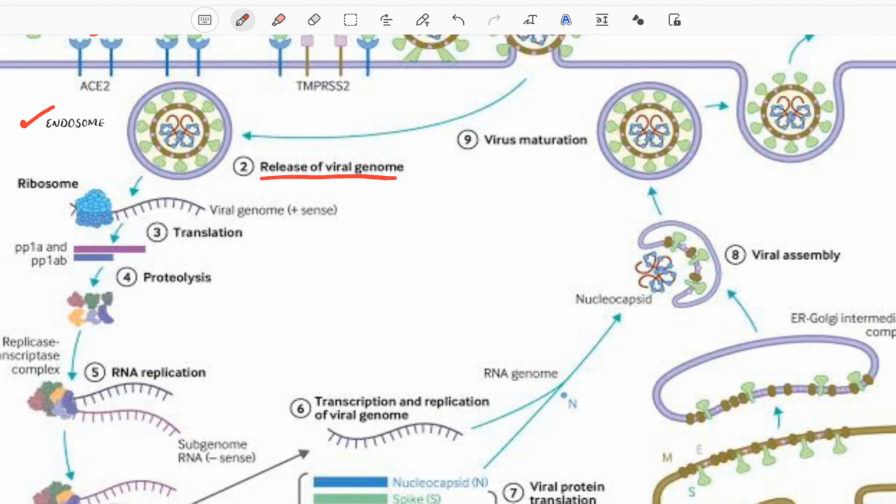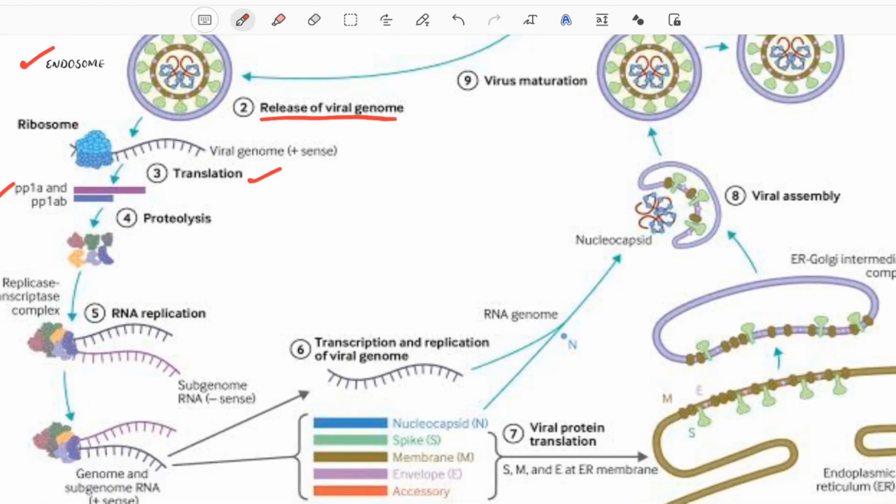Then the ribosomes come up to this viral genome, the single-stranded RNA, and there is translation. Translation means production of proteins, and these are PP1A and PP1AB. Now there is proteolysis, that is protein breakdown, with changes that lead to production of active proteins, and the major one is RDRP, that is RNA dependent RNA polymerase.